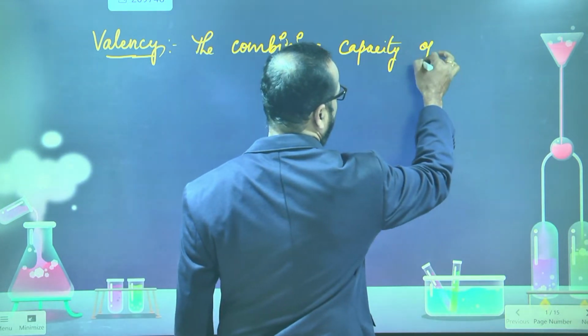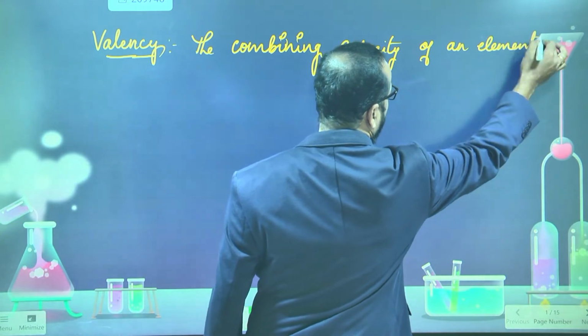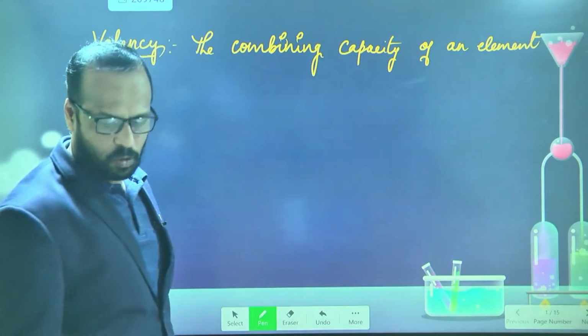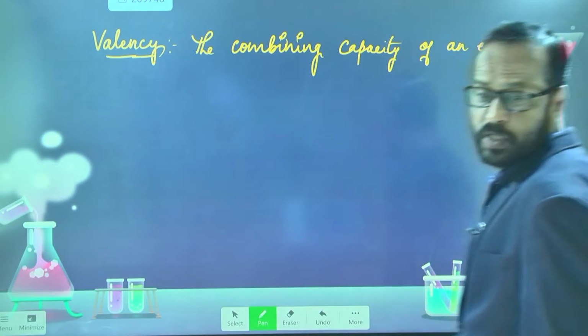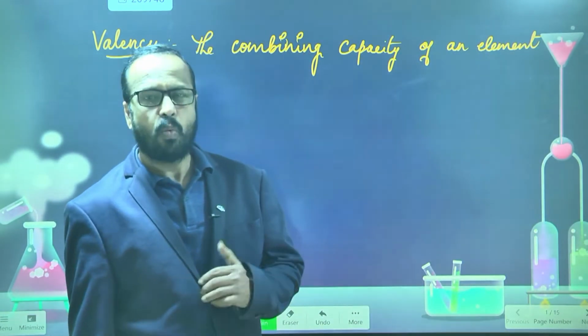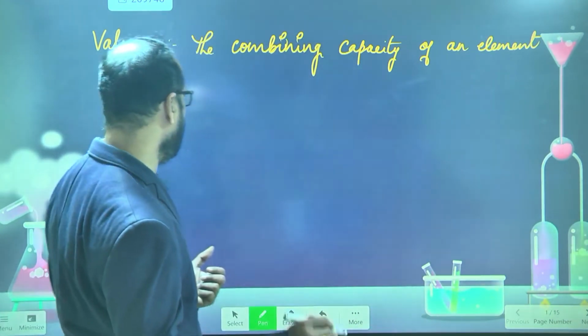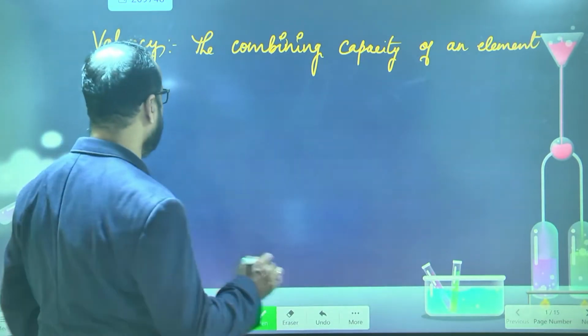of an element is called its valency. Okay, 1 minute. So the combining capacity of an element is called valency. What is meant by the combining capacity? Okay, so see here, for example, let's take the water.